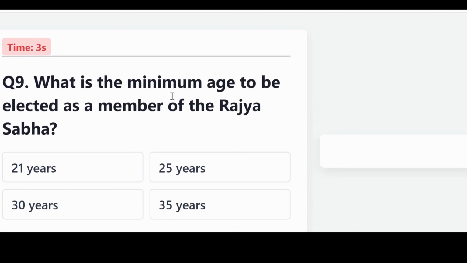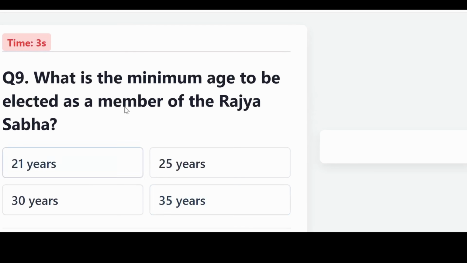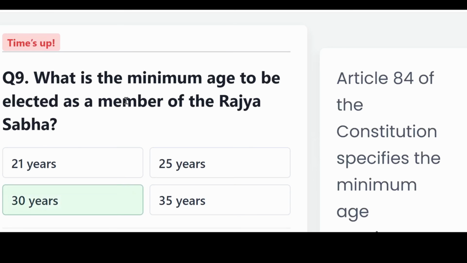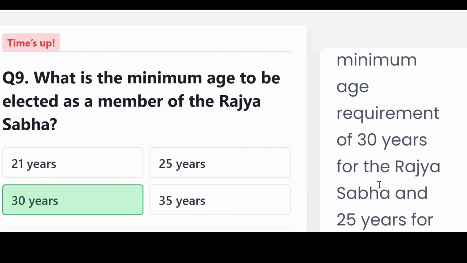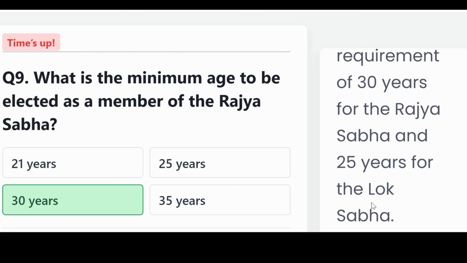What is the minimum age to be elected as a member of the Rajya Sabha? Is it 21, 25, 30, or 35 years old? And the correct answer, 30 years old. Article 84 of the Constitution specifies the minimum age requirement of 30 years for the Rajya Sabha and 25 years for the Lok Sabha.